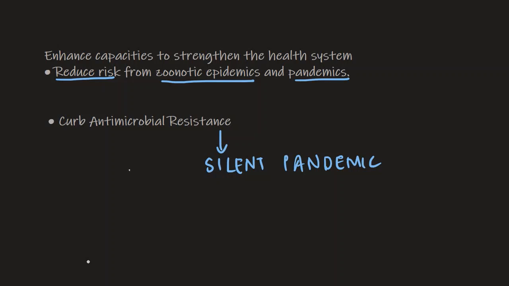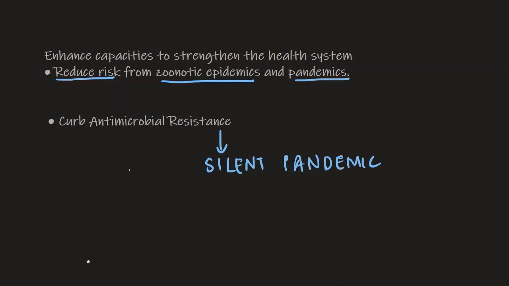So, you know what antimicrobials are? Antimicrobials, as we know, are antibiotics, antivirals, antifungals. So, these are medicines that are used to treat infections in humans, in animals, in plants. Right? What is antimicrobial resistance?